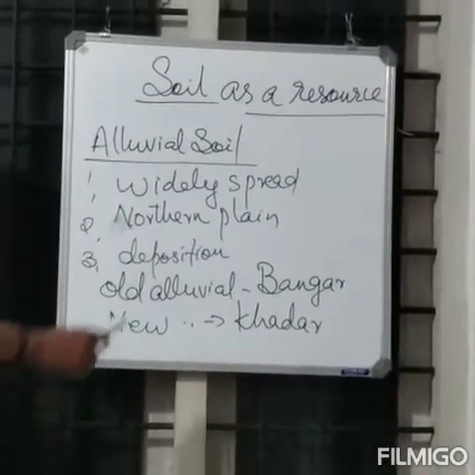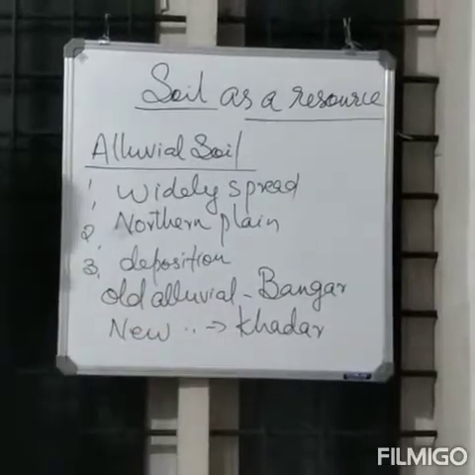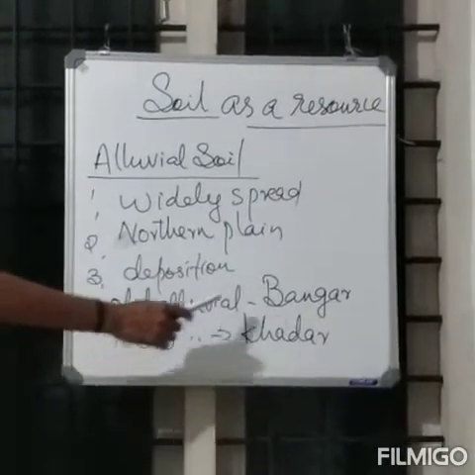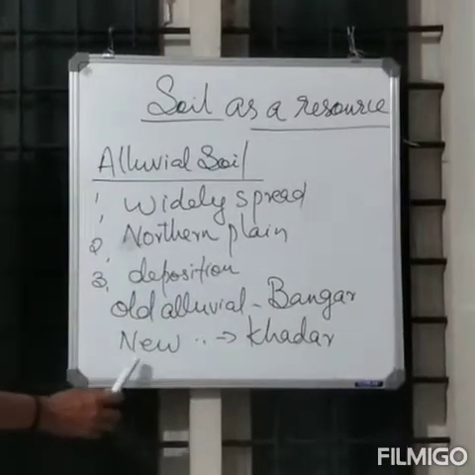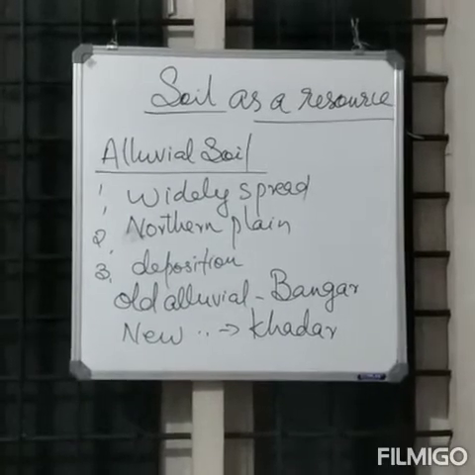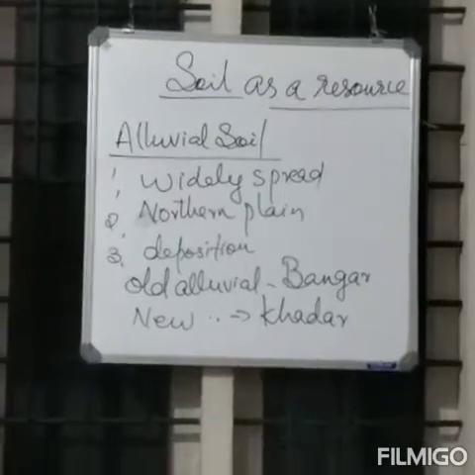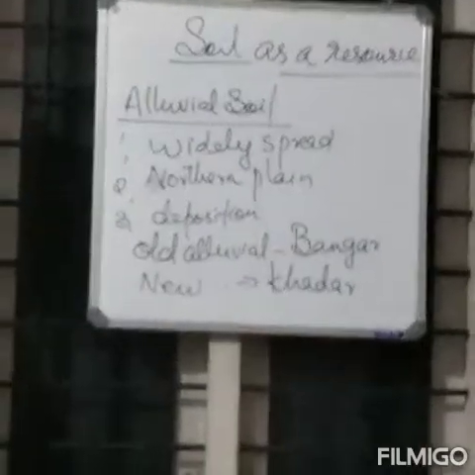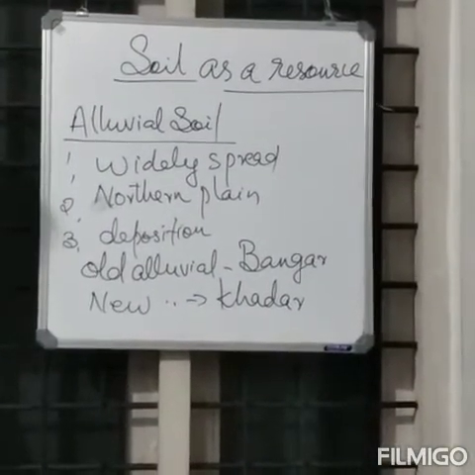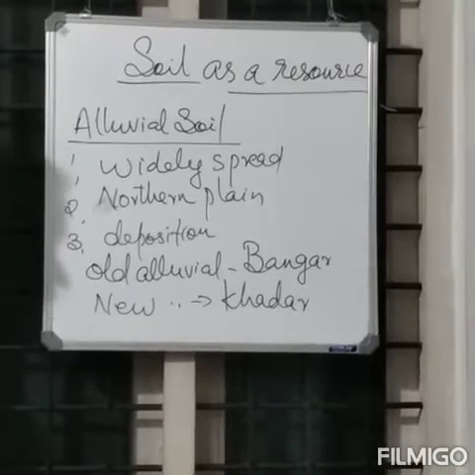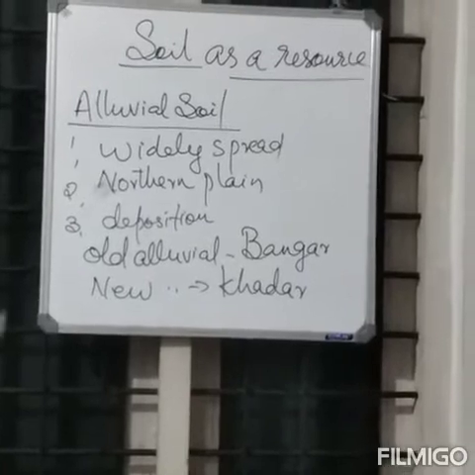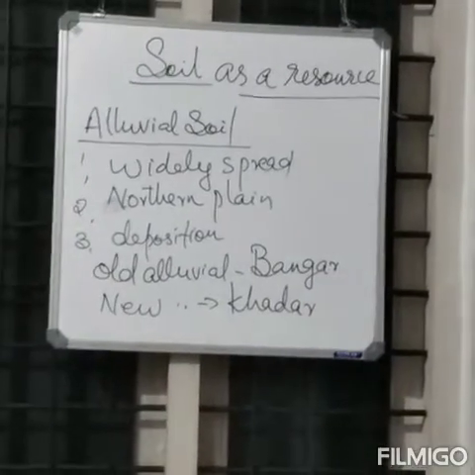Suppose the question is the difference between Bangar and Kangar: the old alluvial soil is known as Bangar and it is less fertile, and new alluvial soil is known as Kangar, it is more fertile. These soils are ideal for the growth of sugarcane, paddy, wheat, almost all important crops. The regions of alluvial soils are densely populated. Okay, this is about alluvial soil.